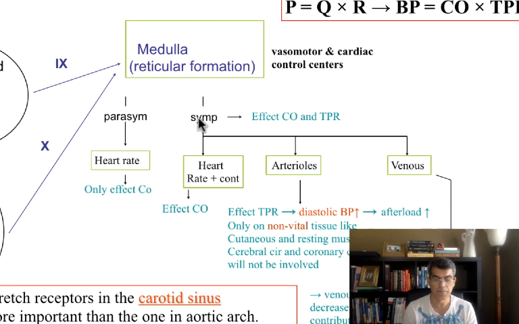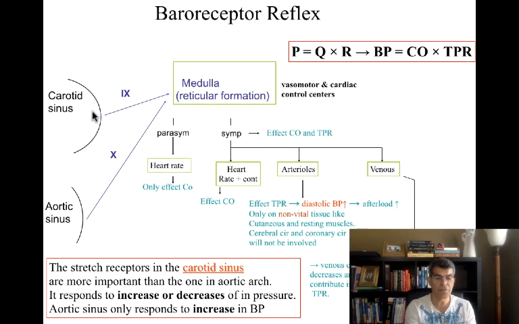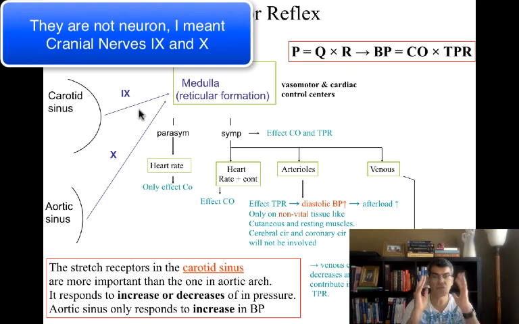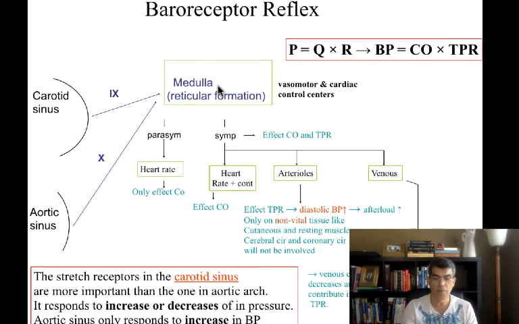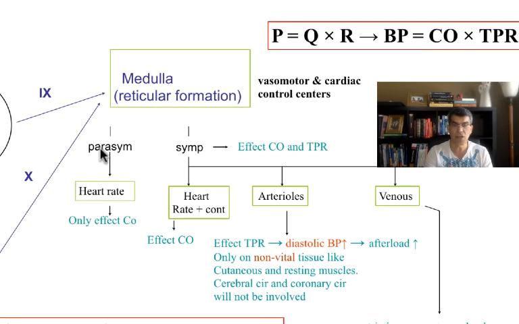Now think about it. If your blood pressure is up, if these two neurons are going to send so many impulses, and your brain understands, hey, blood pressure is really high. What do you think your brain is going to do? What do you think medulla is going to do? Well, medulla is going to tell the parasympathetic, I want you to work more, because parasympathetic is going to decrease your heart rate. Remember, when your heart rate goes down, then your cardiac output is going to go down. When the cardiac output goes down, as you can see here, your blood pressure is going to go down.